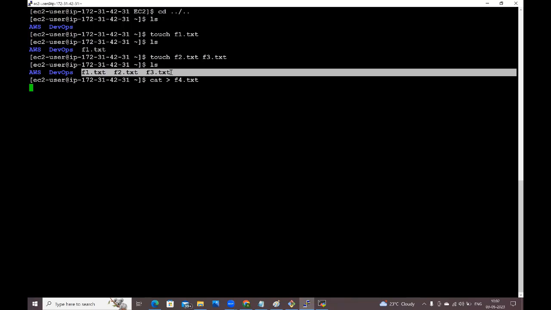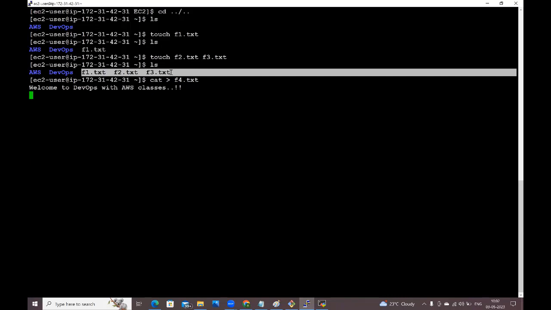Here it is asking to enter the data. The file is not yet created. Before creating the file, it is asking you to enter some data. Now enter the data: welcome to DevOps with AWS classes. Enter. I want to save this data inside the f4.txt file.